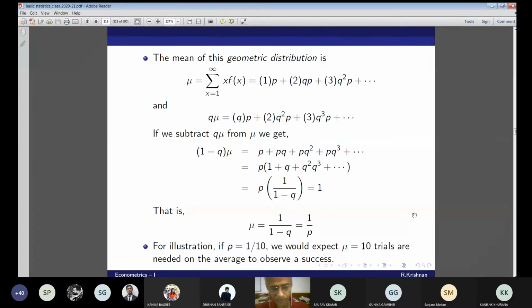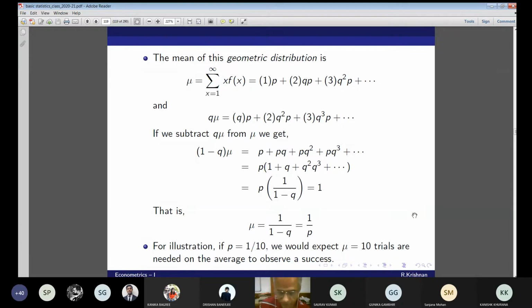I'm going to correct some of the wrong statements that people generally make. Mean does not exist means something different from: mean exists, but it is infinite. Mean exists, but it is infinite. Mean equal to 0: mean exists, but it is 0. Vanishing does not mean doesn't exist. So these are all terminology that you should be very careful about. This is all explained very well in basic statistics books.